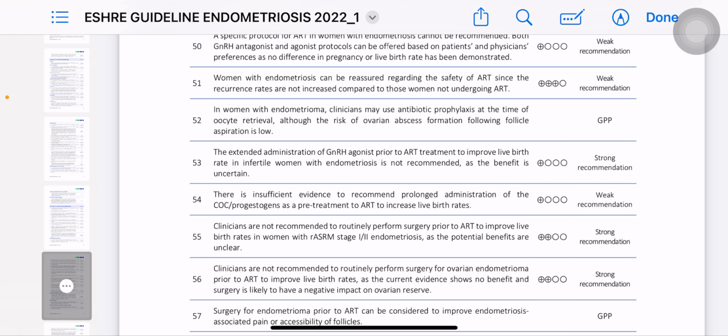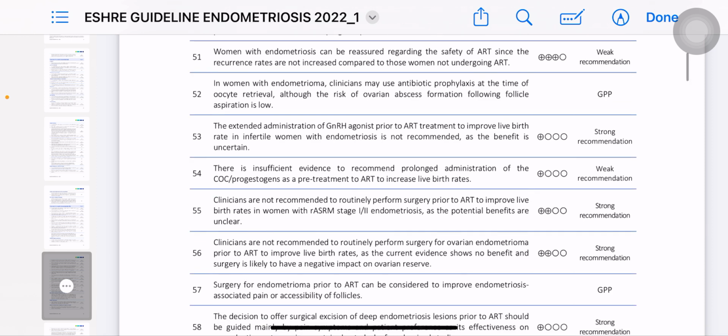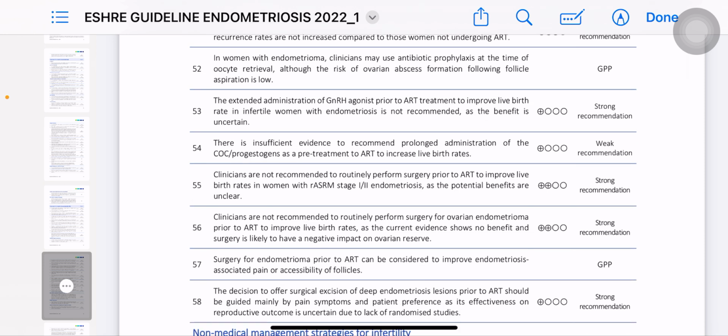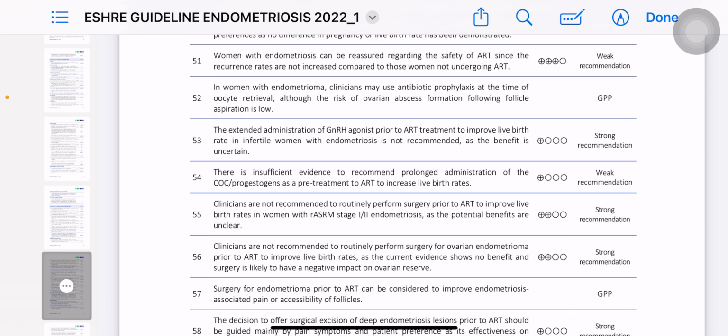Women with endometriosis can be reassured regarding the safety of ART since the recurrence is not increased compared to those women not undergoing ART, ठीक है। तो reassure करना है कि ART के साथ रिकरेंस का कोई ख़ास रिस्क नहीं है। In women with endometrioma, clinician may use antibiotic prophylaxis at the time of oocyte retrieval, although the risk of ovarian abscess formation following follicle aspiration is low, ठीक है।